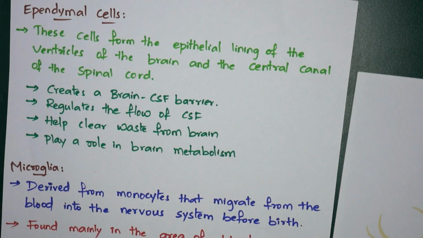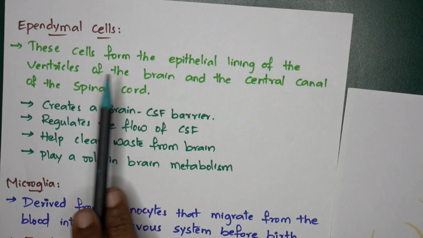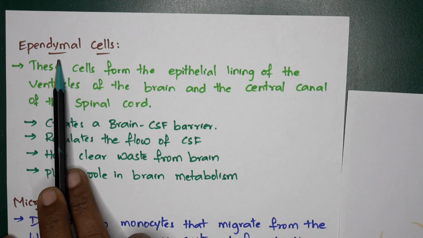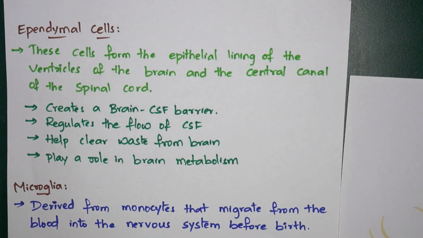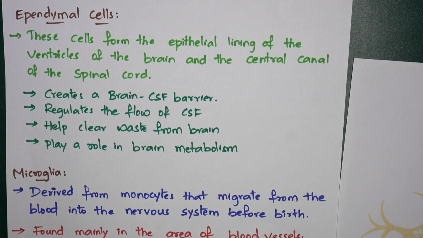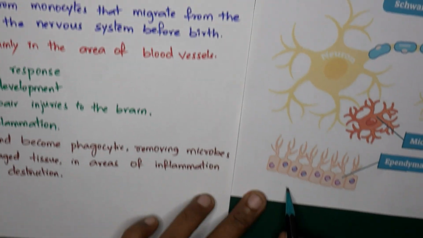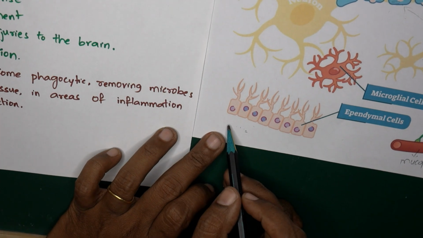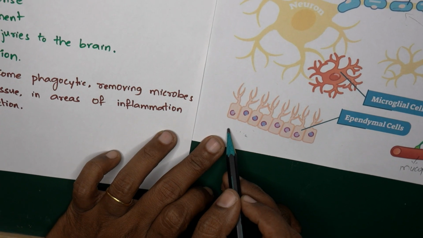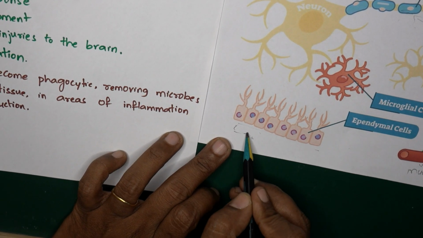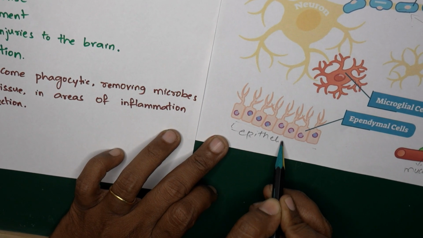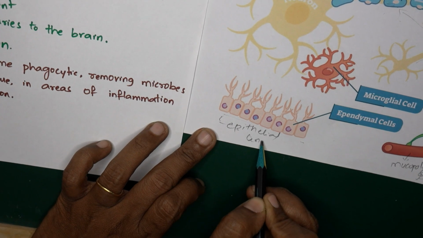The third one is the ependymal cells. As in the name itself, we can see that these are the epithelial lining. We all know that epithelial lining is nothing but a single layer of cells. These are the ependymal cells, and they form the epithelial lining.